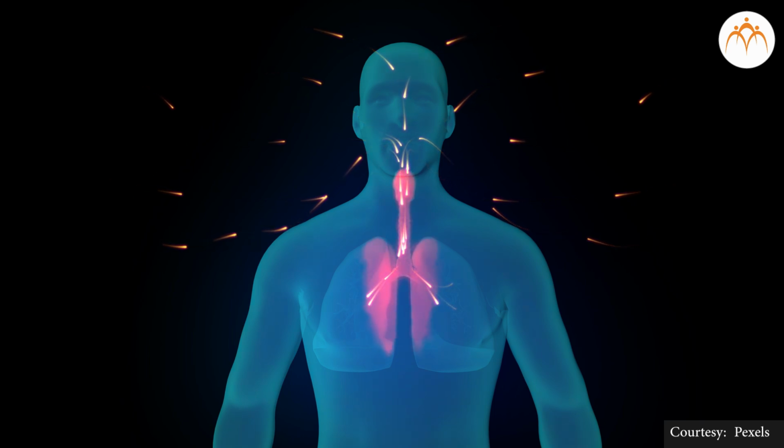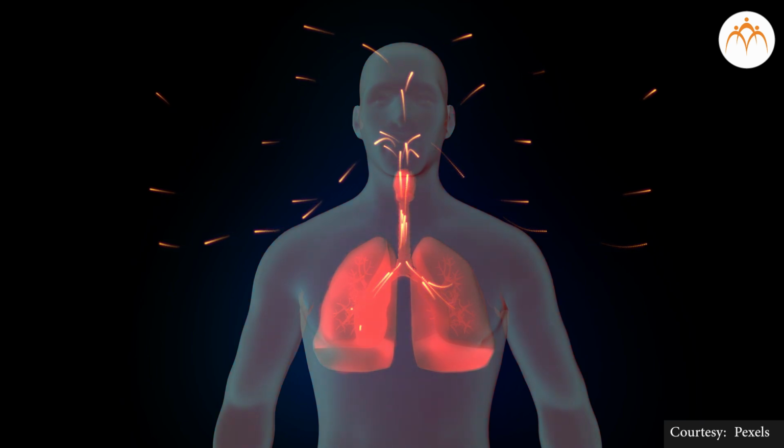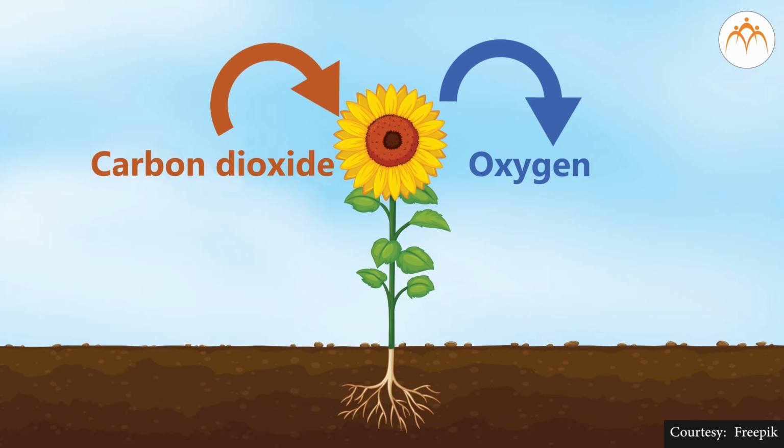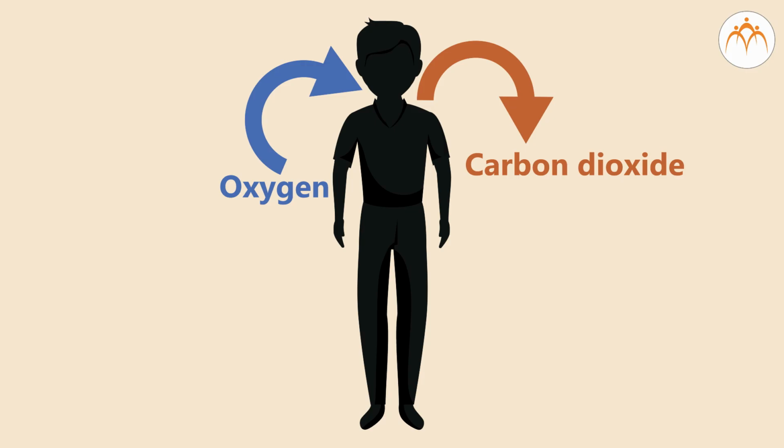The air they give out into the environment contains carbon dioxide. Plants use this carbon dioxide in the presence of sunlight to produce food. The oxygen that is produced in the process of making food mixes in the air and living things use this oxygen from the air for breathing.